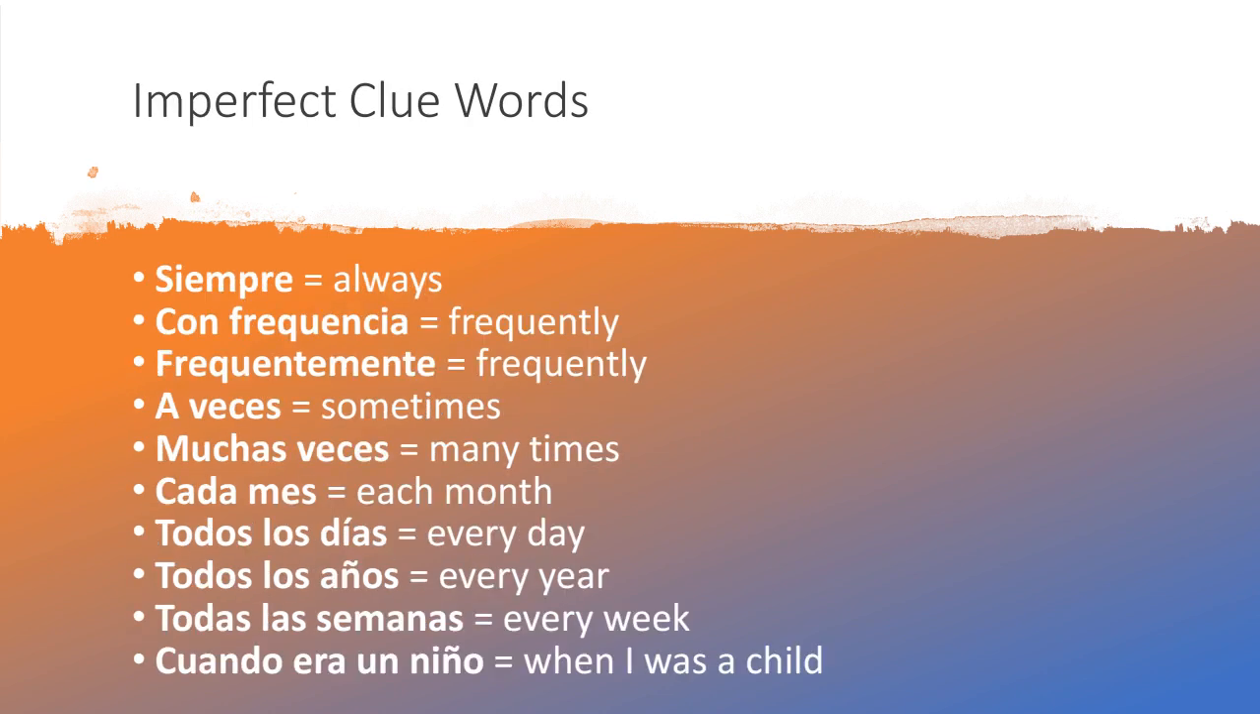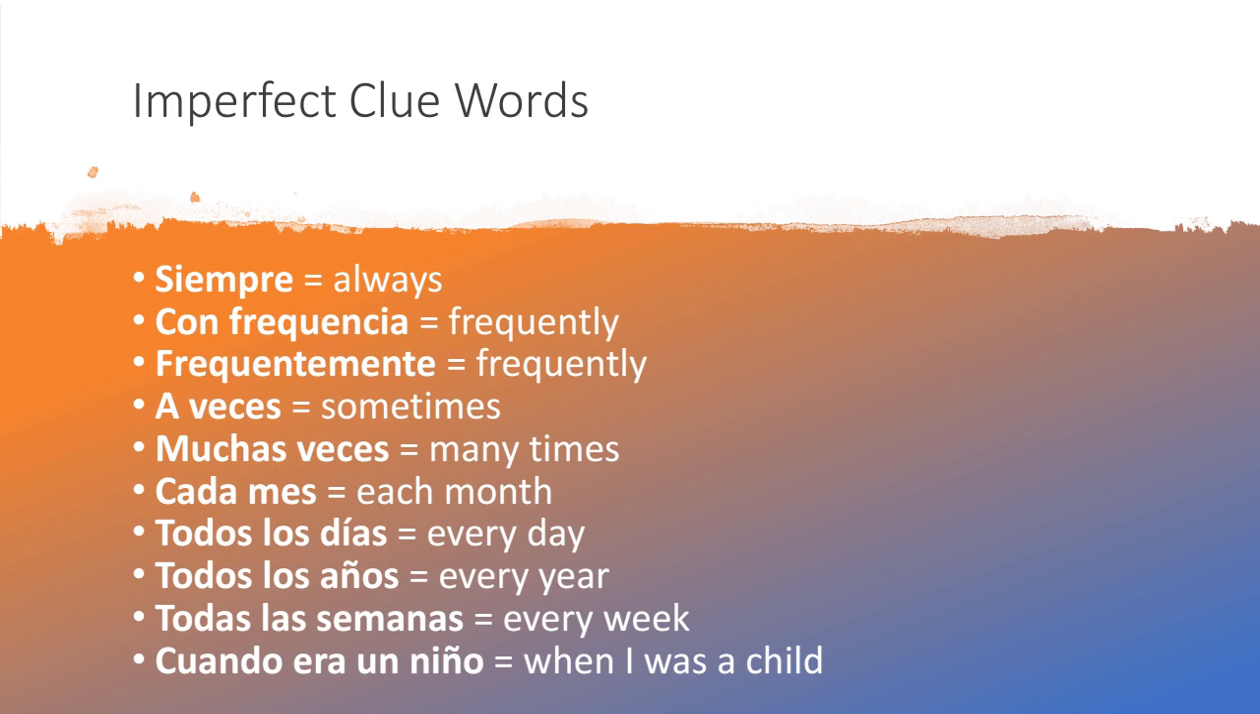And here are some of the imperfect clue words that I want to show you. Again, when you see these in a sentence, you'll know that the imperfect tense is probably going to be used or that it needs to be used. So siempre is always. If you're talking about things that you always did, you'd want to use the imperfect tense because they're probably actions that happened repeatedly or were ongoing. Con frecuencia, frequently. Frecuentemente also means frequently. A veces, sometimes. Muchas veces, many times.